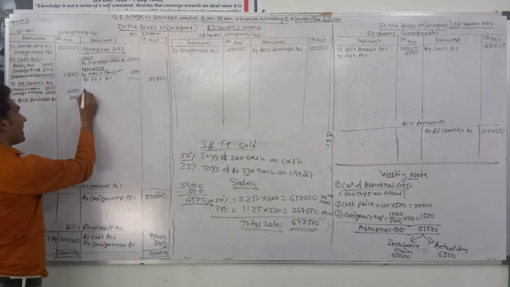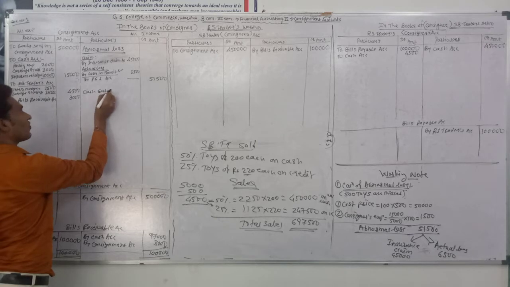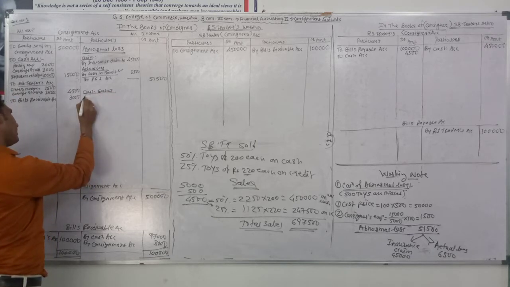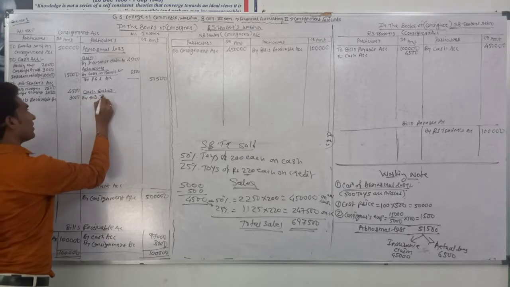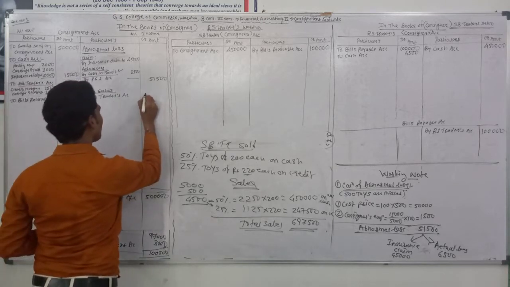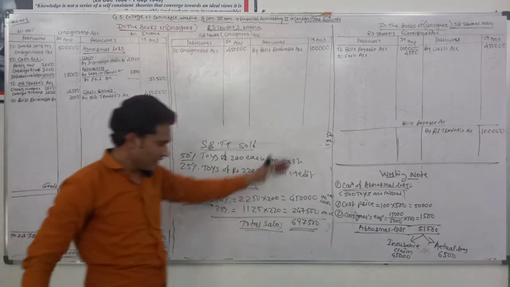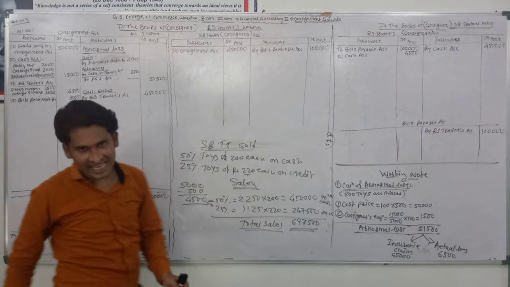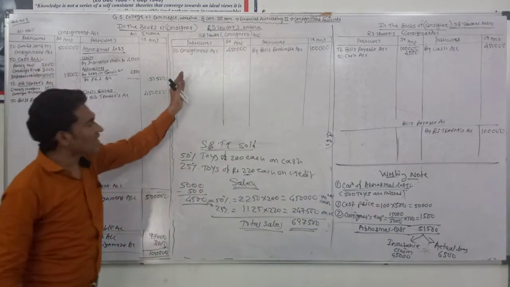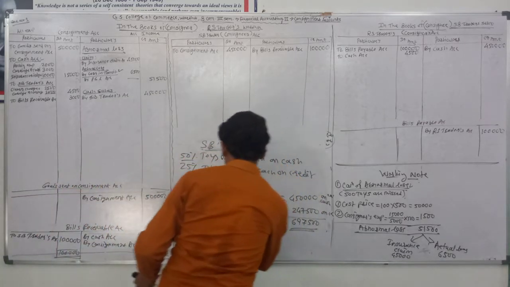And at the credit side, you can give cash sales by SB Traders account, rupees 4,50,000. Okay, entry for cash sales in the books of consignee: cash account debit, consignor account credit. Entry for cash sales in the books of consignor: consignee's account debit and consignment account credit. Okay, over. This is cash sales.